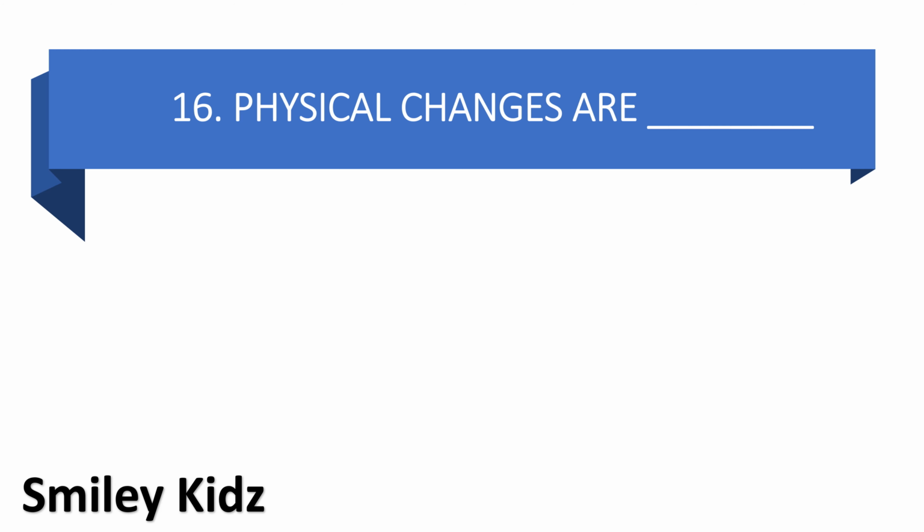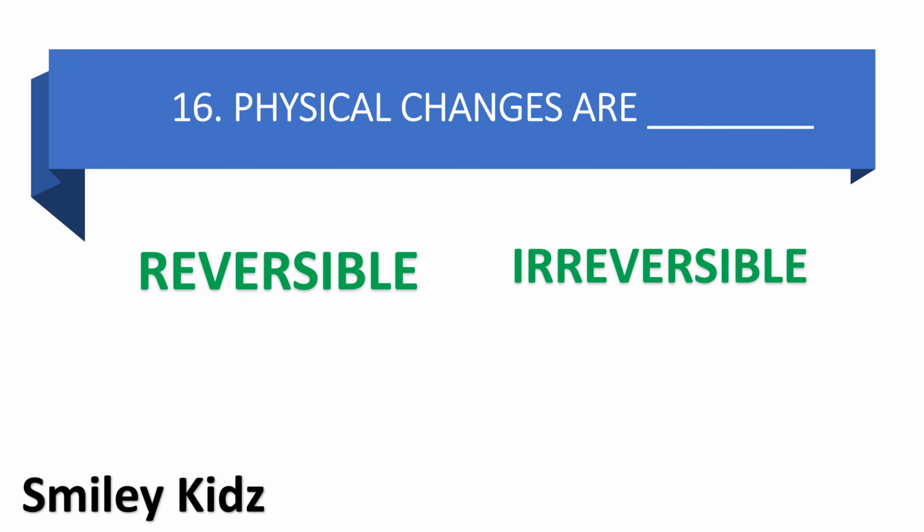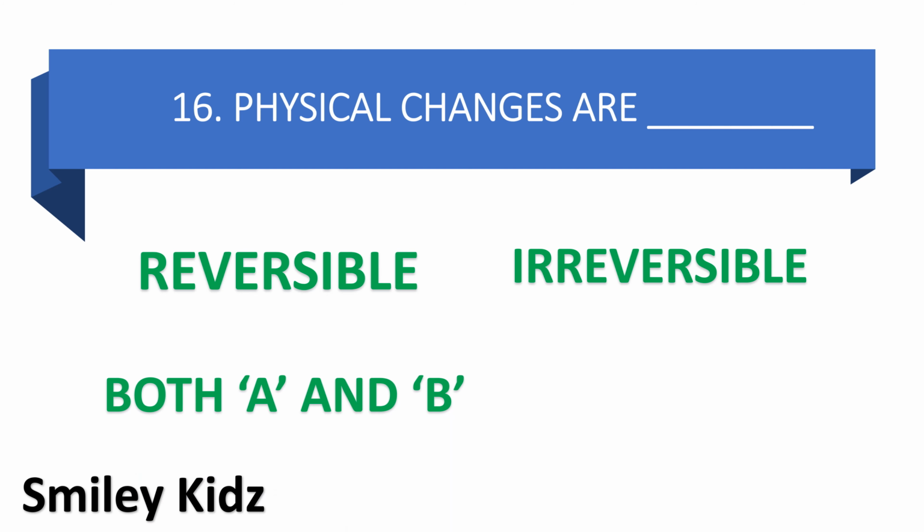Physical changes are dash. Option A reversible, option B irreversible, option C both A and B, and option D none. Your time starts now.